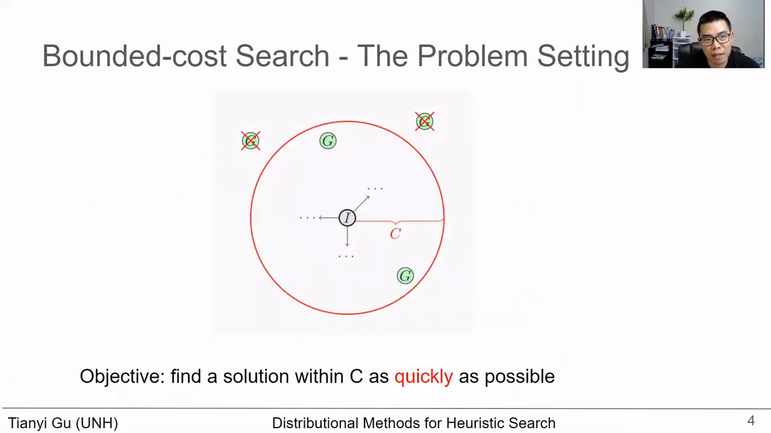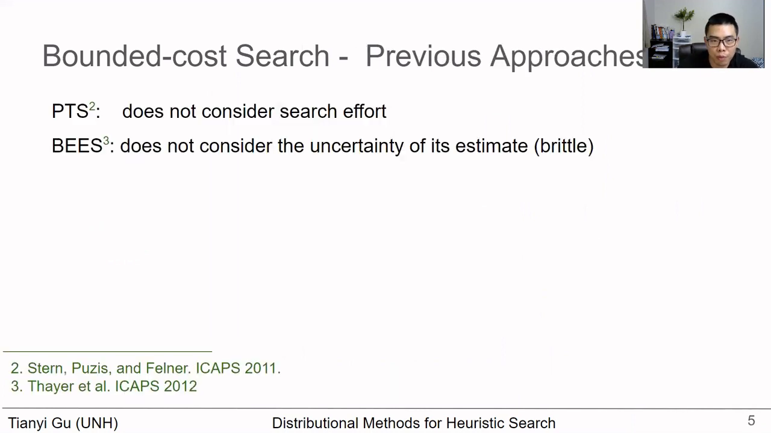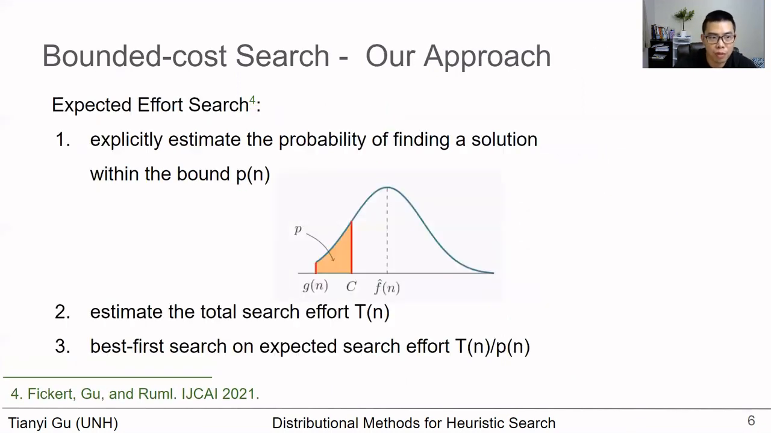The second problem setting is bounded cost search, in which the agent is given a cost bound along with the problem. The objective is to find a solution within the cost bound as quickly as possible. The previous approach, potential search, does not consider search effort at all, and BEES does not consider the uncertainty of its estimates. Our approach considers both.